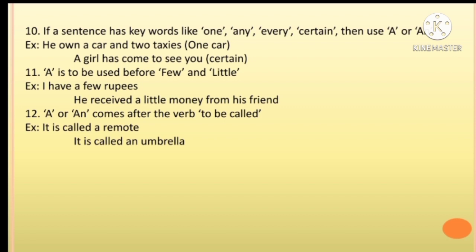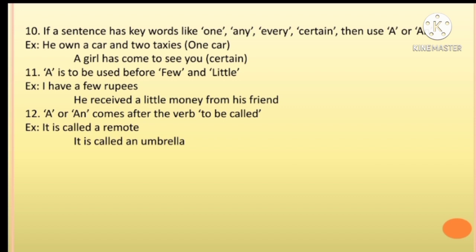A girl has come to see you. Here, a car means one car. A girl has come to see you. Certain.